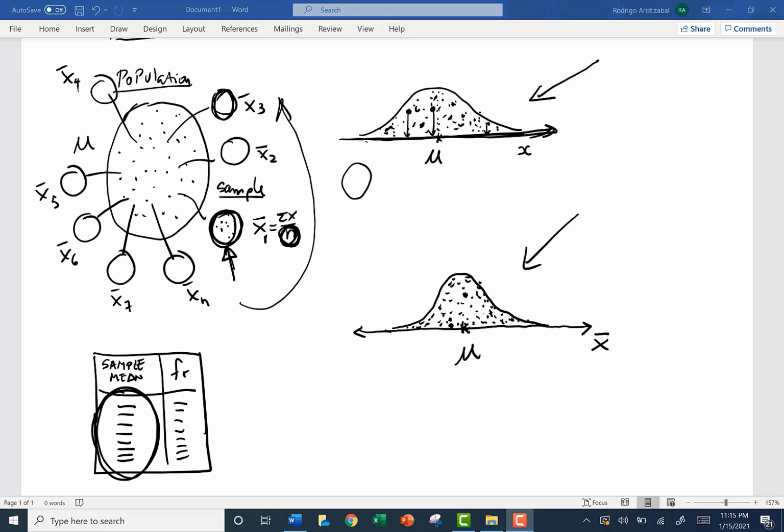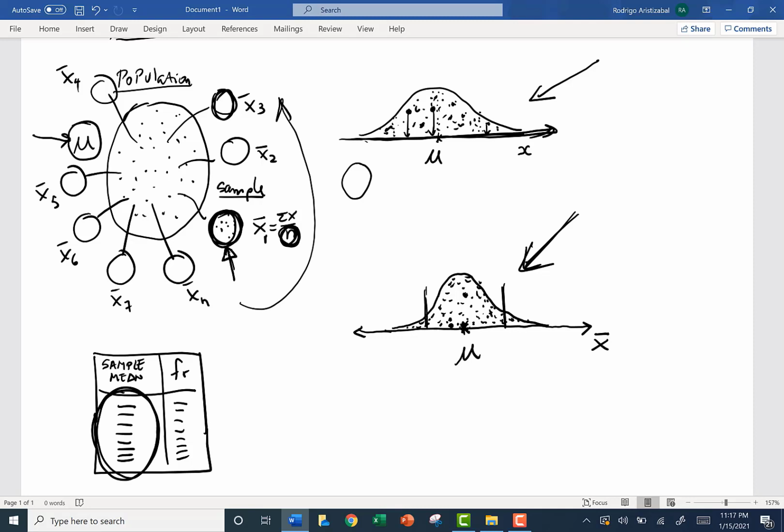Remember, we are going to estimate the mean of the population, the mean of all men of the United States older than 18 years old, using only one sample. And we are confident that we are going to select one sample located here in this region. Most of the samples are organized in this pile according to their measurement. And we know that the center of this pile will be exactly the mean of the population.